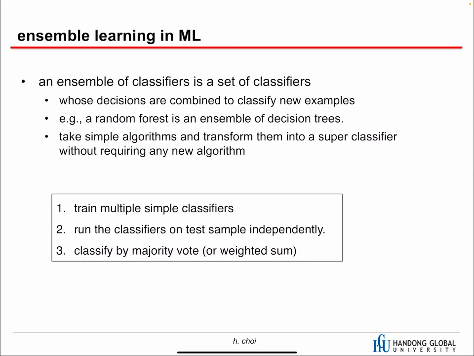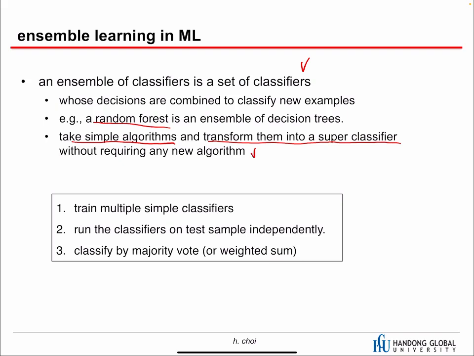Let's talk about ensemble learning in machine learning in detail. An ensemble of classifiers is a set of simple classifiers, and the final decision is based on the combination of the classifications of a new example. So we have lots of simple classifiers, we classify with all of them, and then we combine. Random forest is a perfect example, as I said. Taking simple algorithms and transforming them into a super classifier without requiring any new algorithm is the beauty of ensemble learning.